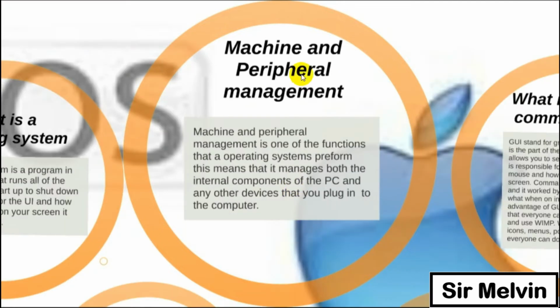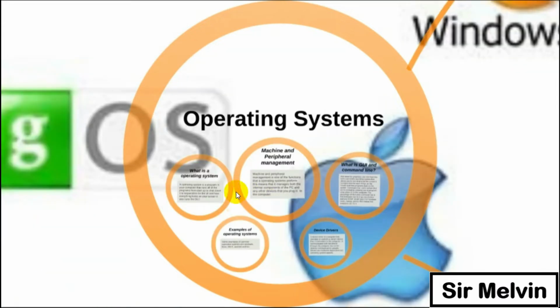Okay? Machine and peripheral management. Machine and peripheral management is one of the functions that an OS performs. This means that it manages both the internal components of the personal computer and any other devices that you plug into the computer.